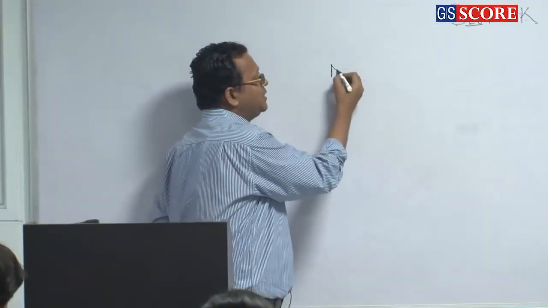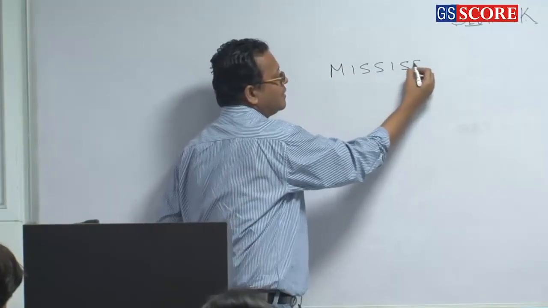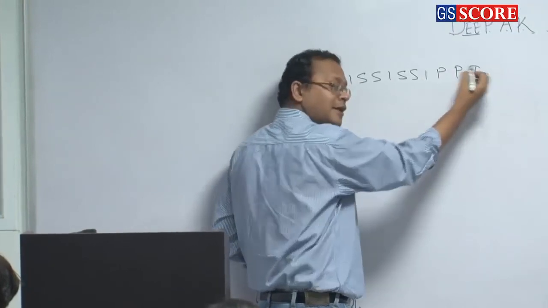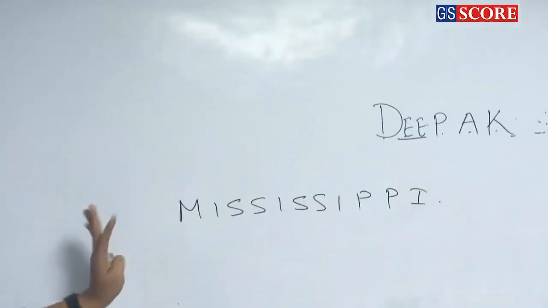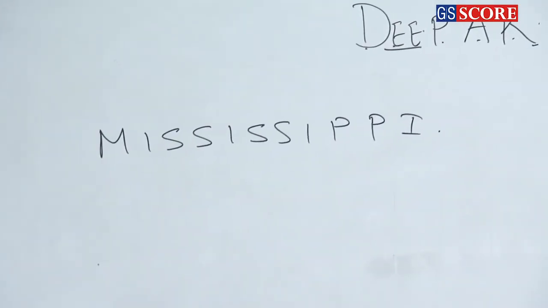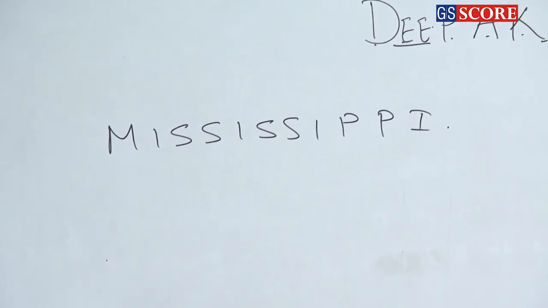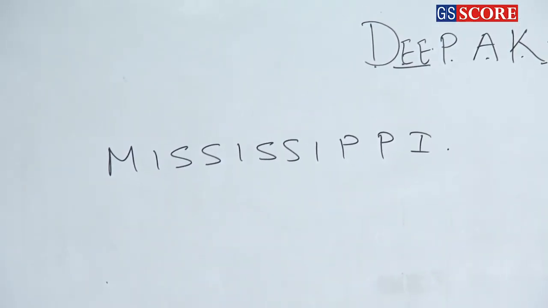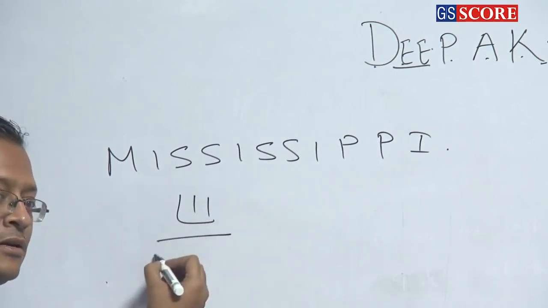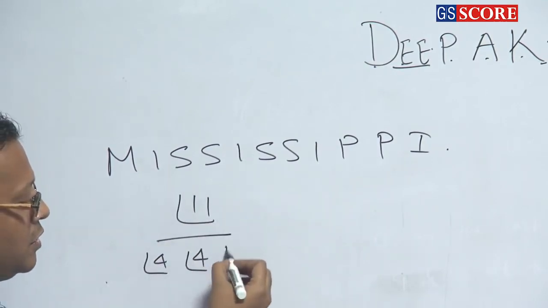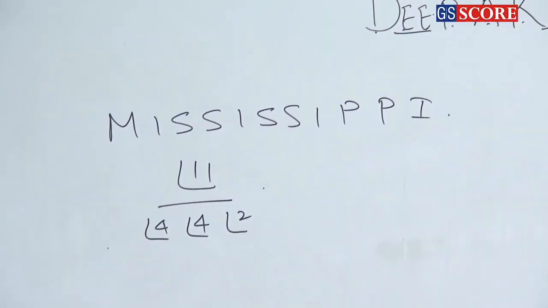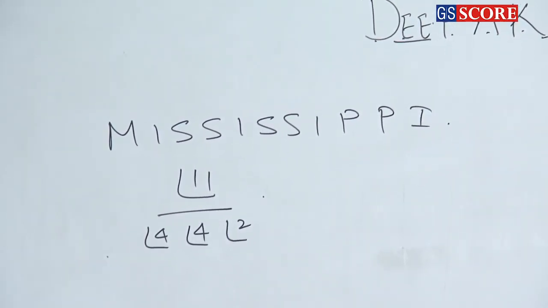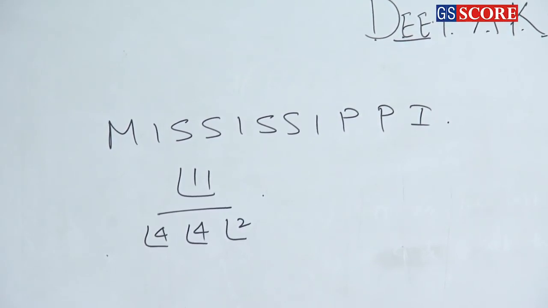So there is a famous question. Lots of repetition here. So tell me, how many ways can you arrange it? 11 factorial upon 4, 4, 2. No problem here. But this will not be the question. The question is something like this: in how many of these arrangements will S and P be always together?